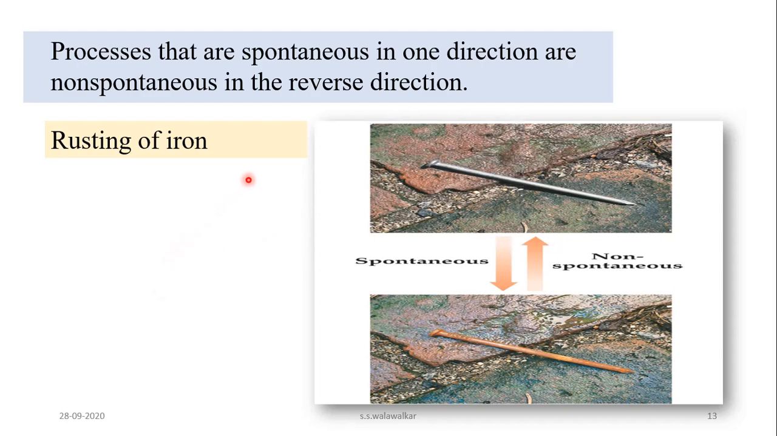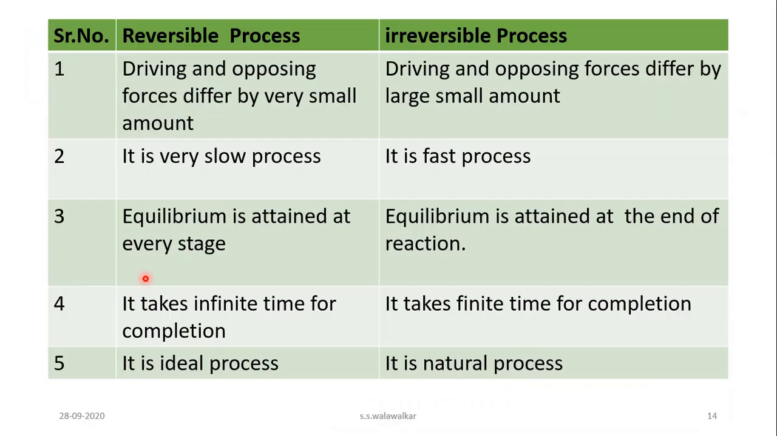Another example is rusting of iron. In case of rusting, once the rusting or corrosion of this iron nail takes place, you cannot get the iron nail again as it was. So the processes that are spontaneous in one direction and non-spontaneous in the reverse direction are called irreversible processes. So let us study the difference between reversible and irreversible processes.